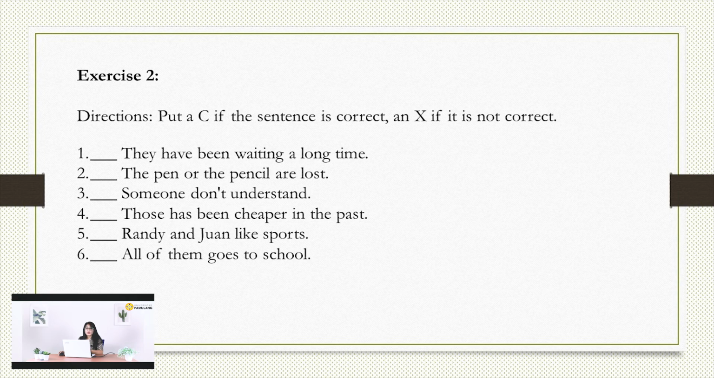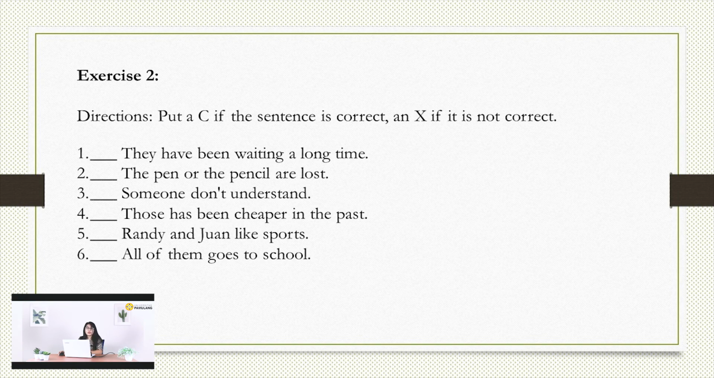Next, the pen or pencil are lost. Again, we need to focus on the closest subject. The closest subject is pencil, and the pencil is singular. Number two is incorrect because it is followed by the plural to be, are. It should be is.